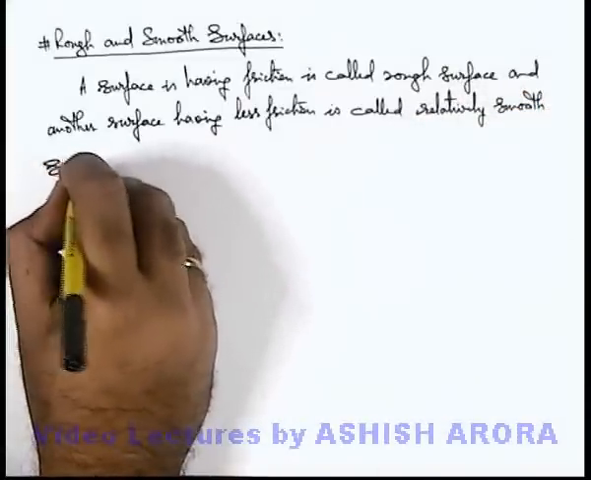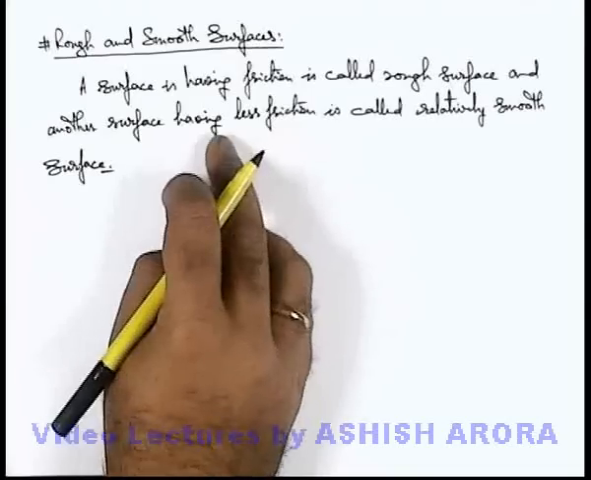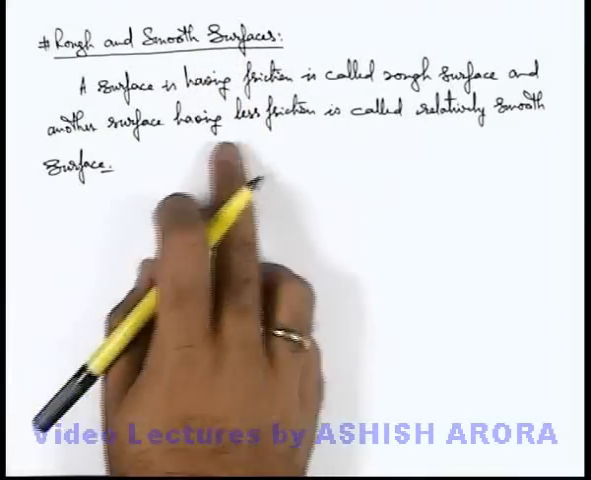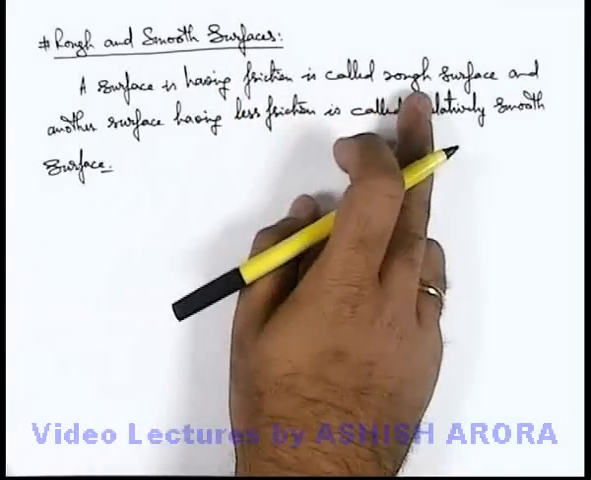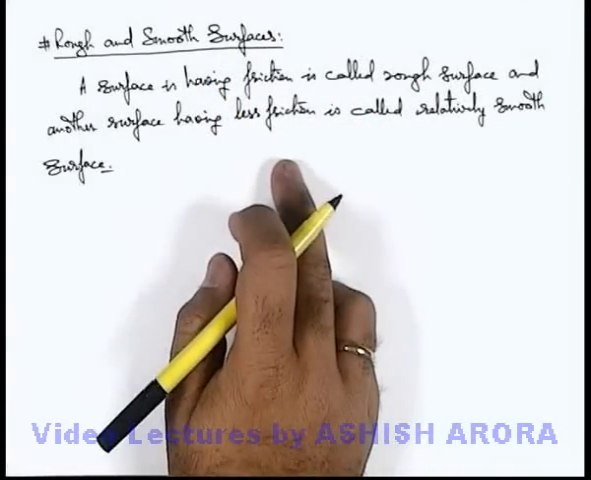Relatively smooth means the friction on this surface is less compared to the first surface, so it is relatively smooth. Or the first surface can be called a relatively rough surface compared to the second one.